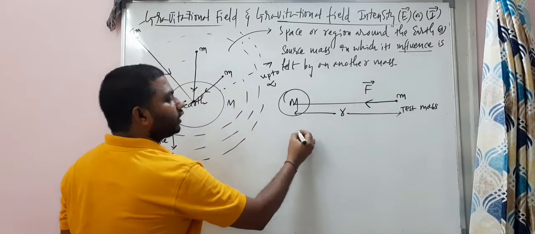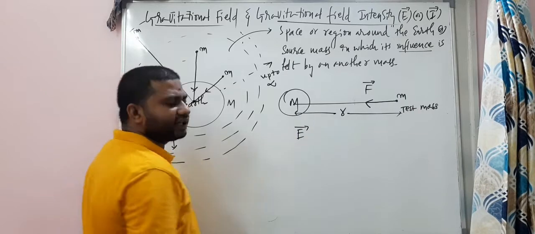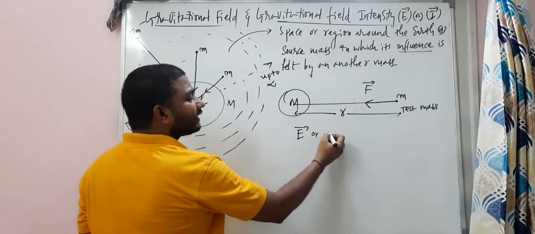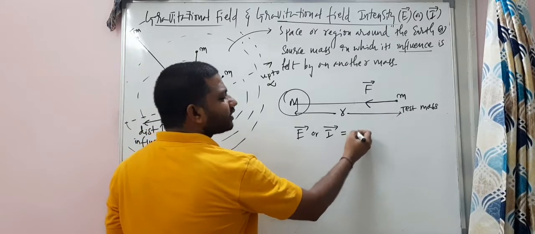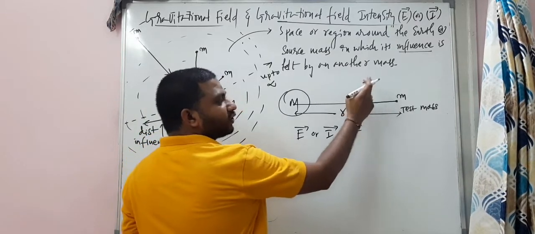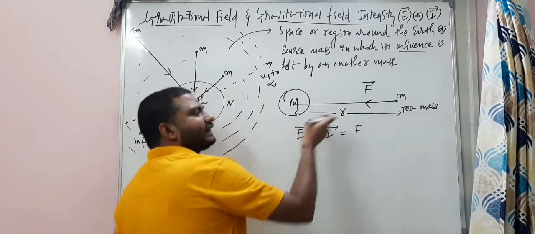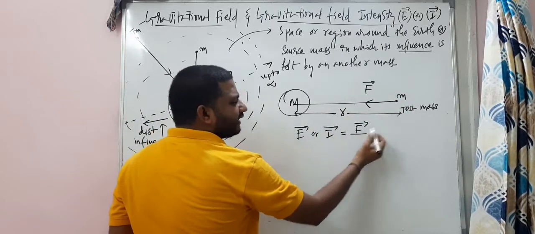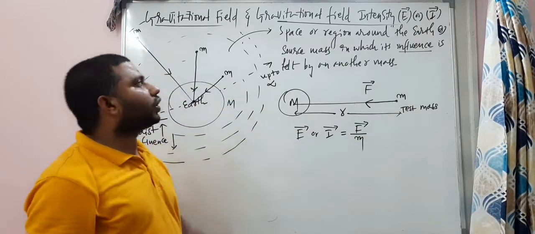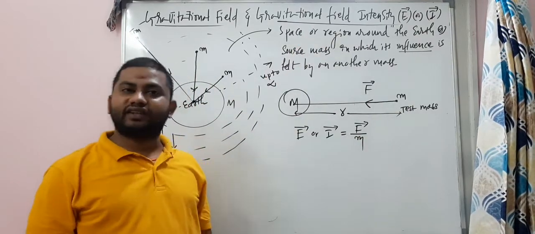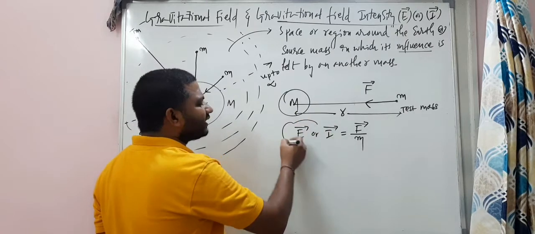So that is called the gravitational field intensity, I bar, which is equal to F bar, the force with which this mass is attracting it, divided by the value of this mass. So this is called gravitational field intensity, my dear students. See how simple this equation is.